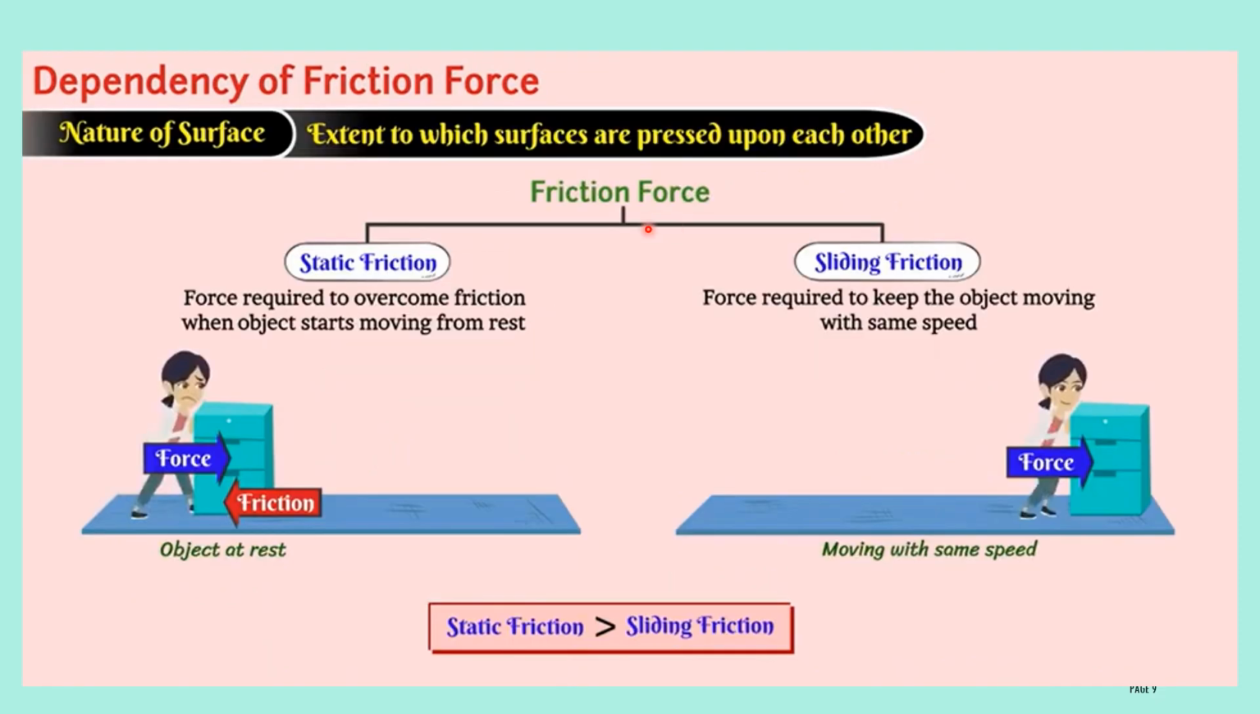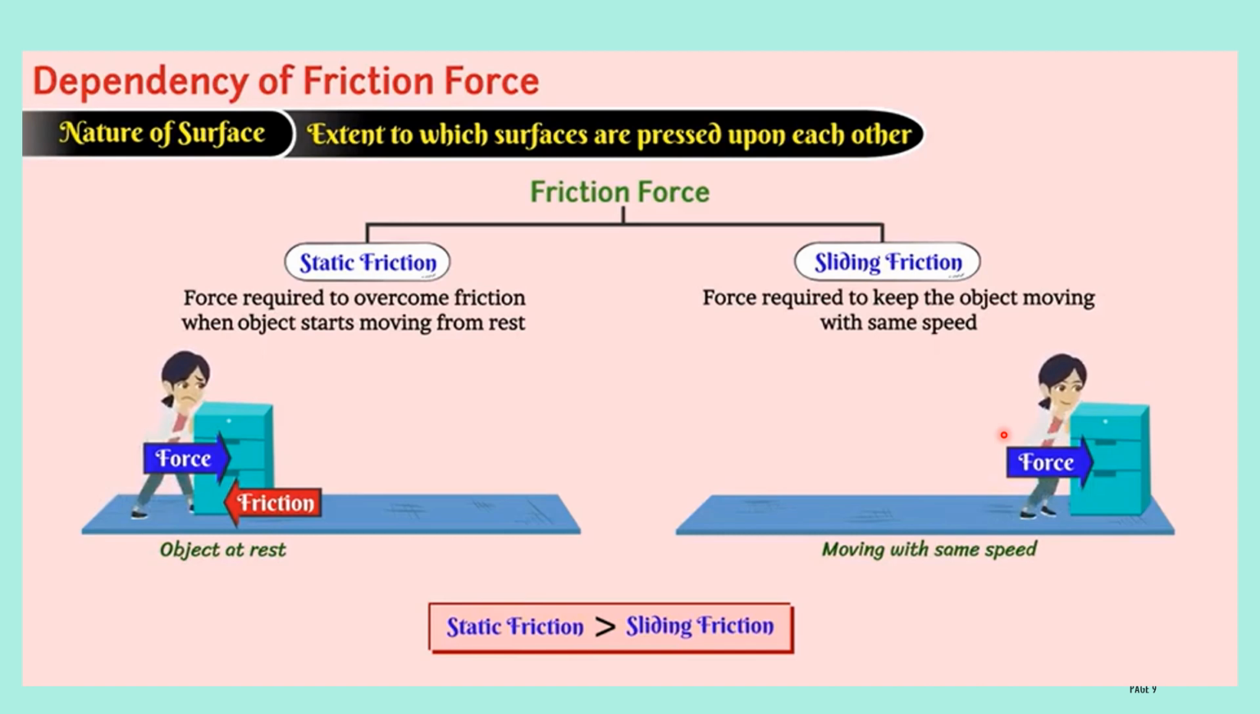Friction force, you have two types. One is static friction, another one is sliding friction. When the object is at rest, it will possess static friction. When the object is in motion, it will possess sliding friction. When the object is at rest and you make the object move, you have to apply more force. Already you know, because when the object is at rest, the interlocking between the surfaces will be more. To overcome that, otherwise to break that interlocking, you need more force.